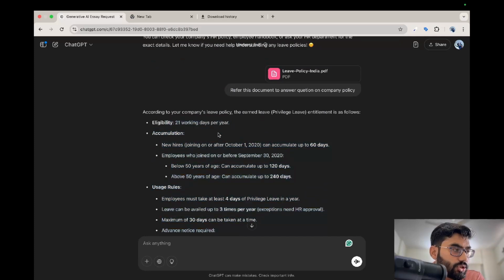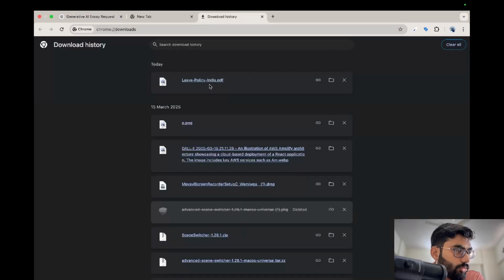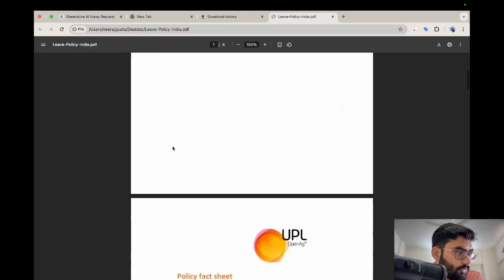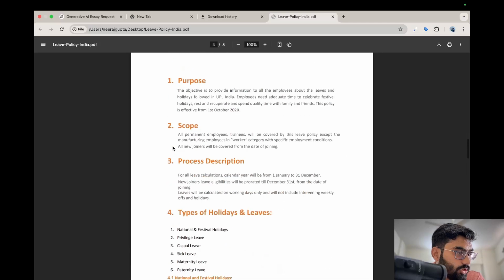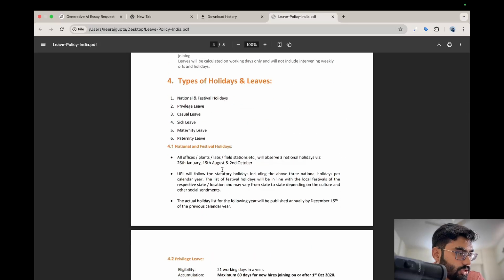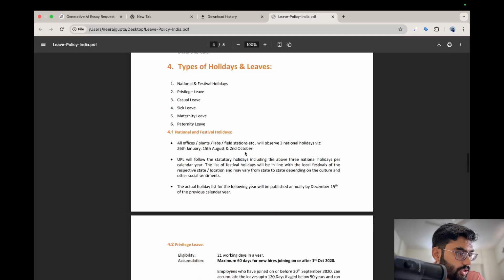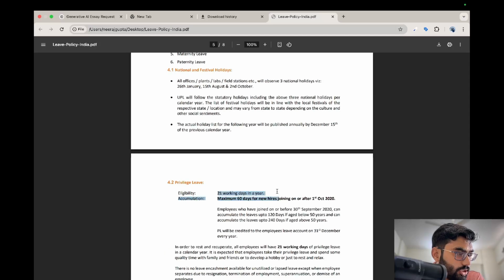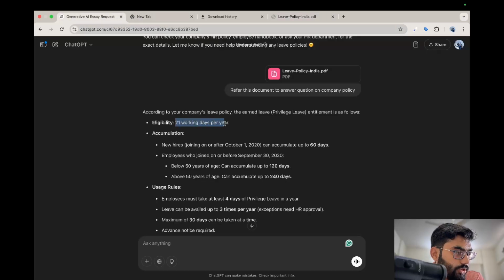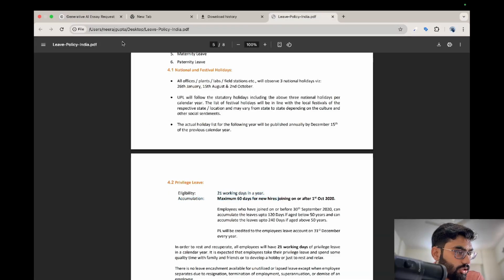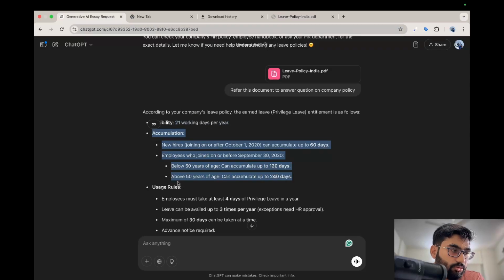If you want to cross-verify whether the answer is correct or not, you can open that document and go down to the leave policy. You can see there are national and festive holidays, and 20 working days in a year as privilege leave. The generative AI answer says 21 working days per year. It gives a nice format, with eligibility and other things. So this is how ChatGPT is referring to the external document.